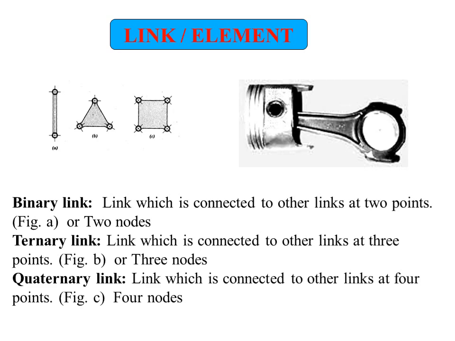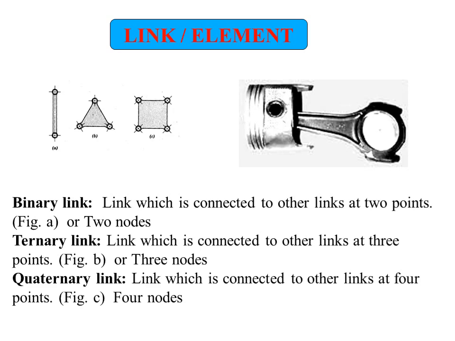Links are also classified into three types: binary, ternary, quaternary. If a link has two end points with contact, we call it binary. If it has three nodes, it is called ternary. If it has four, it is called a quaternary link. This is an example for a binary link, this is an example for a ternary link, and this is an example for a quaternary link.